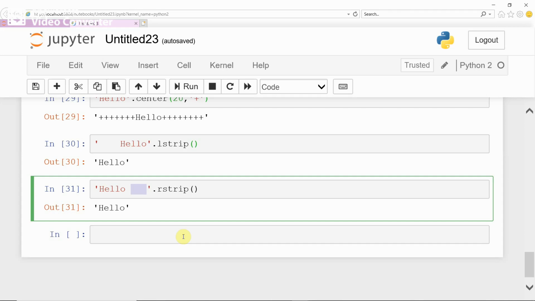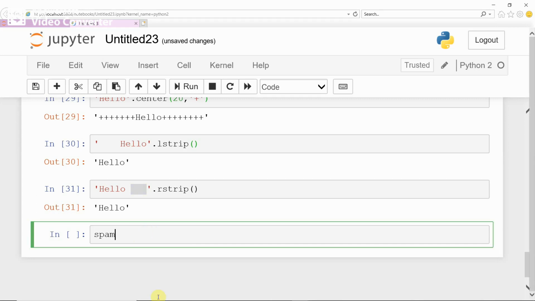Like that, if you want to strip some given part of the string, for example, take this string, spam equal to some string, spam bacon, like this. This is a given string.